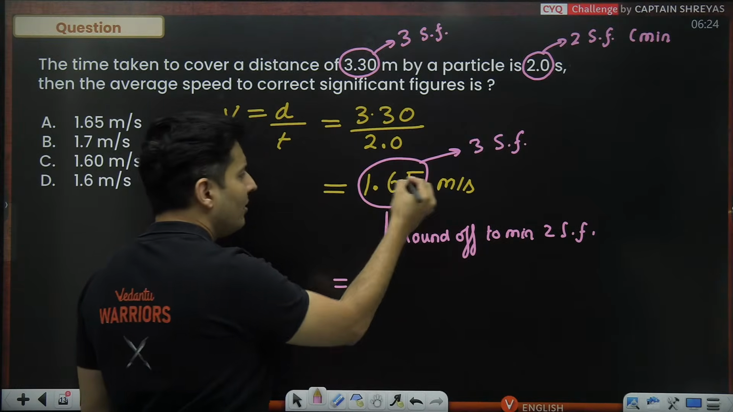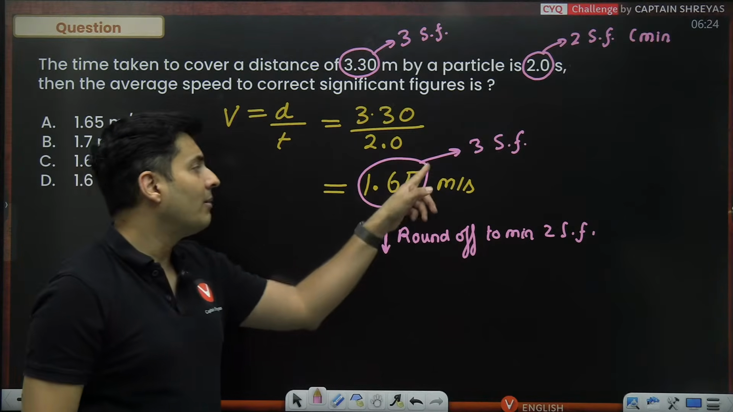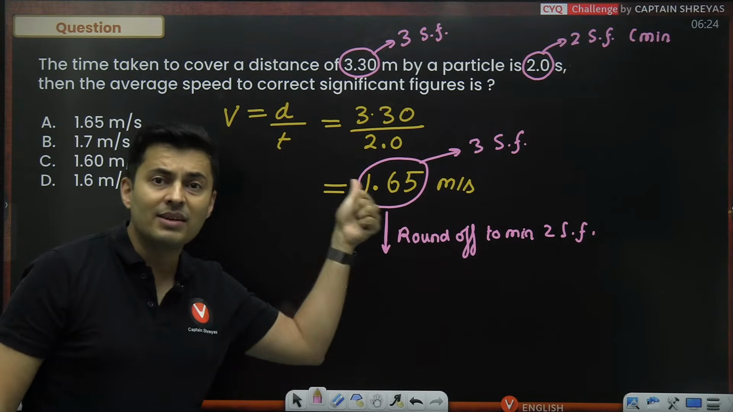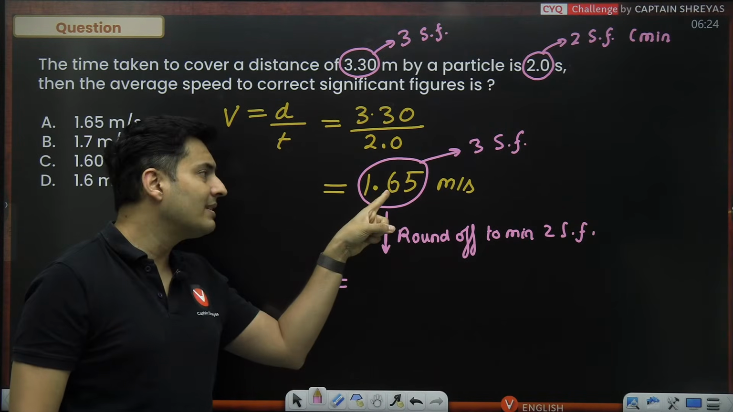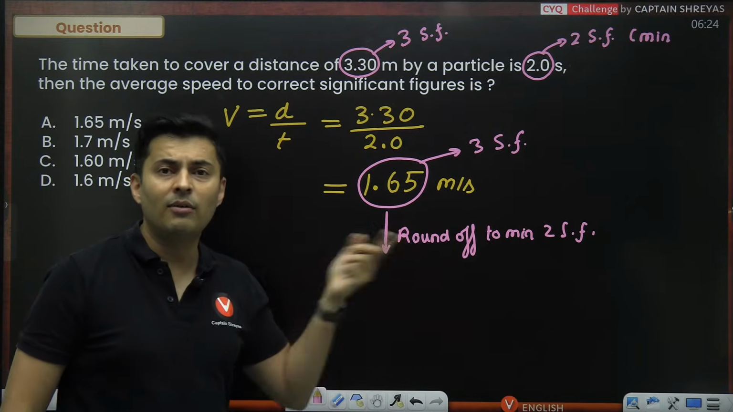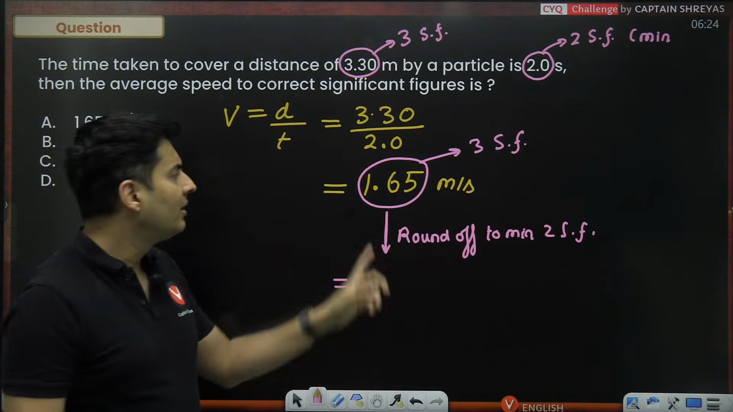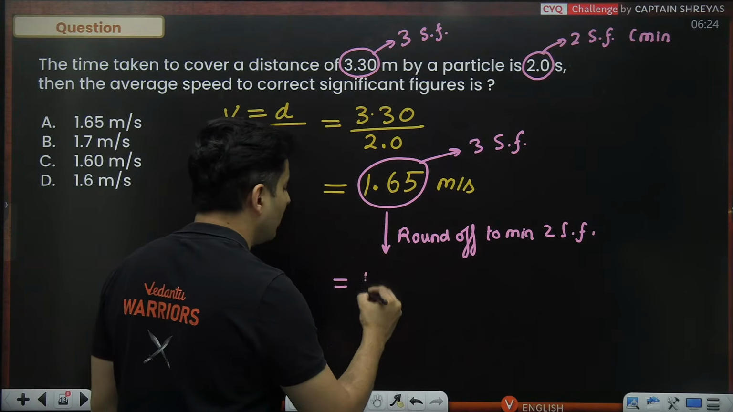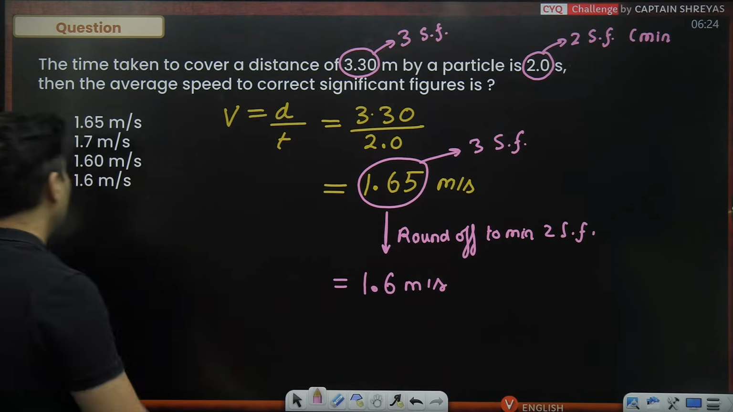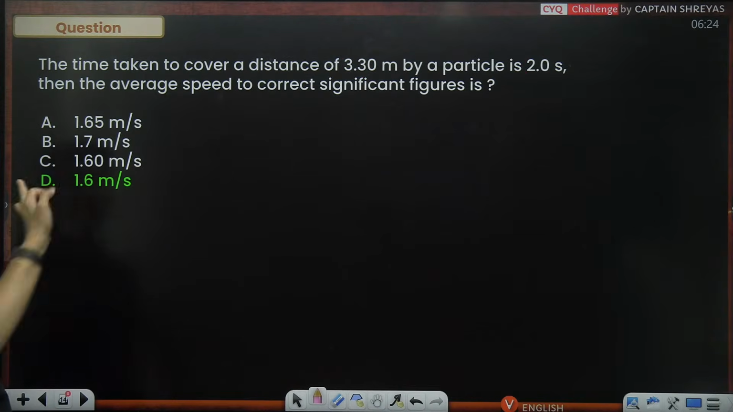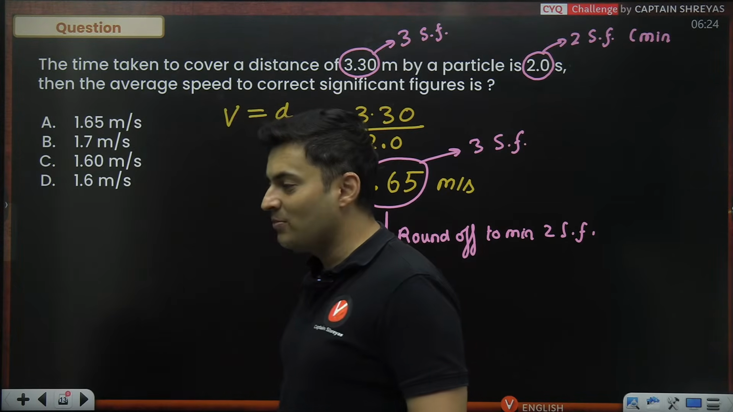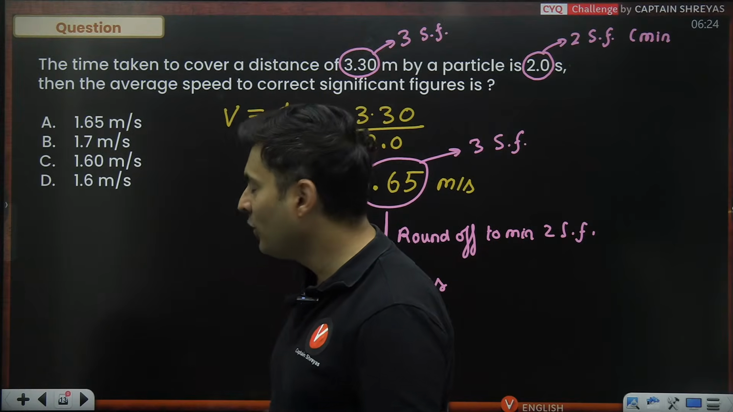Okay. So will I write 1.6? Well, the number is ending with 5. When the number ends with 5, check the previous digit. If the previous digit is even, keep it as it is. If it is odd, then add 1 to it and make it even. Since it is even, I don't have to do anything to it. So it will be just 1.6 meters per second. So that is option D. How many of you wrote 1.65? How many of you wrote 1.7? Yeah, many of you got it wrong.